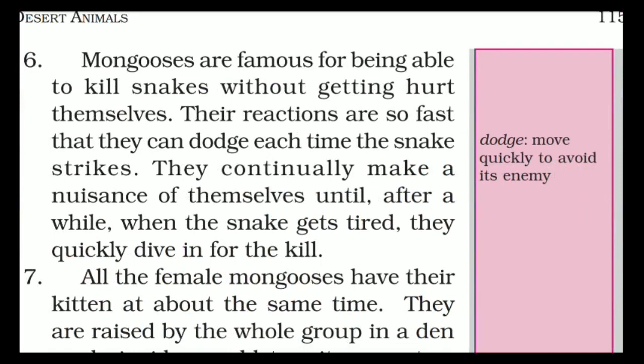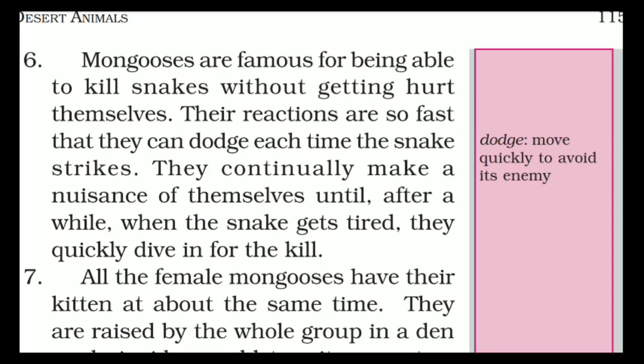Mongooses are famous for being able to kill snakes without getting hurt themselves. Yes. As we know, rattlesnakes are very quick at striking and hurting human beings, and at striking their prey, even at the speed of light. But these mongooses are even faster than the snake, because they are very famous, and we know about them, that they are very good at killing snakes.